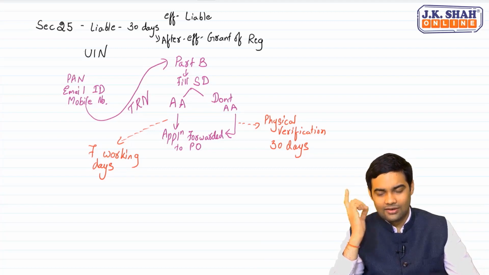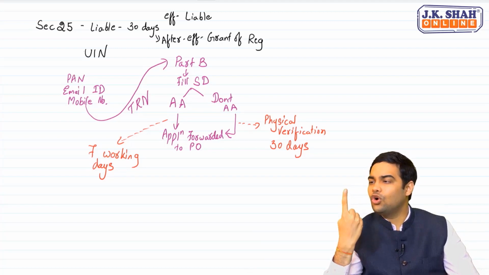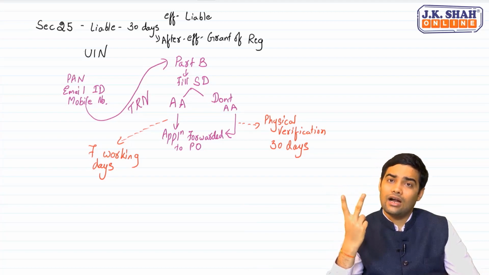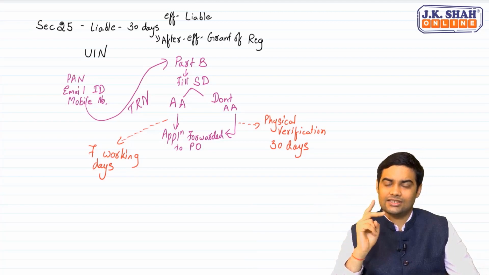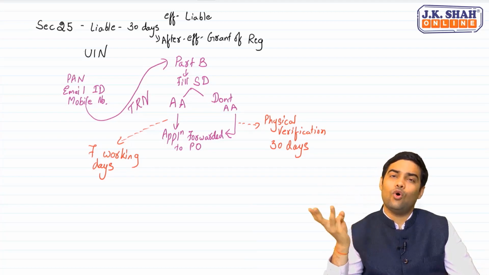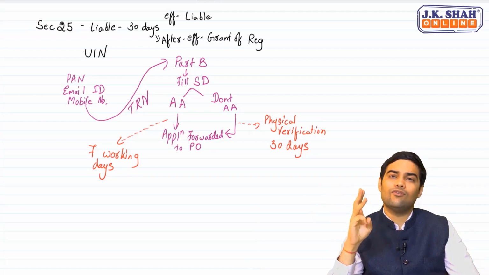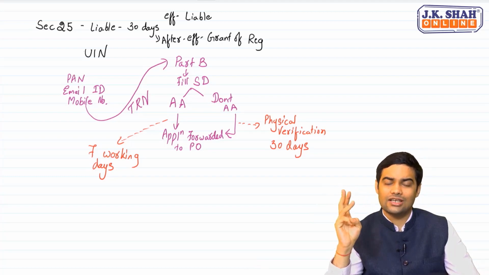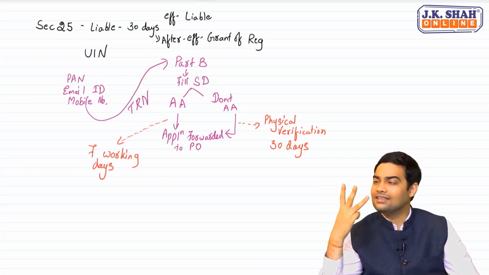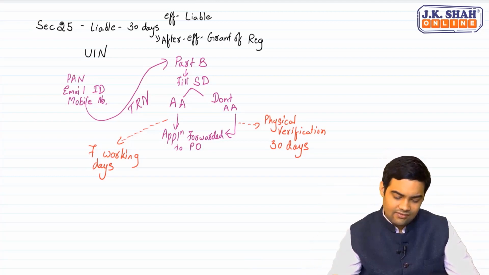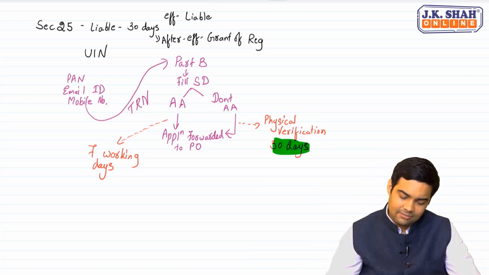Put it in your brain. 1. If I don't authenticate Aadhaar. 2nd, if I take Aadhaar authentication but don't complete it within 15 days. 3rd, if the officer, with the approval of the assistant commissioner or deputy commissioner, feels that physical verification is necessary in this case. In these 3 cases, the officer will get 30 days time.